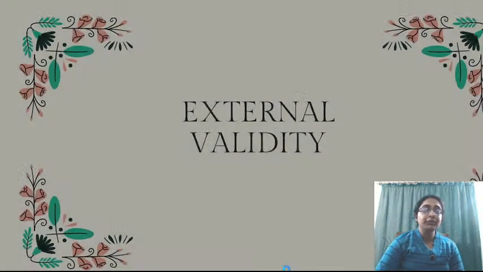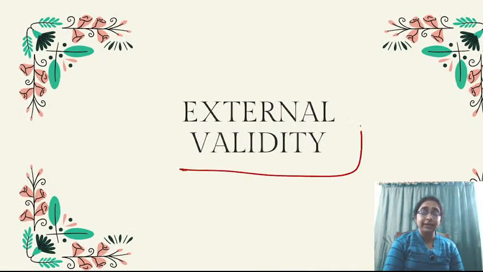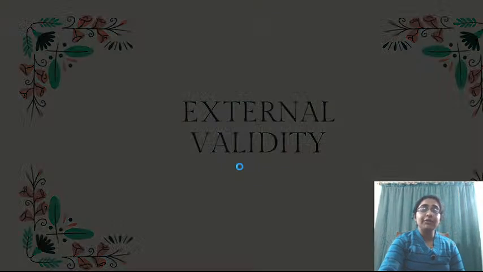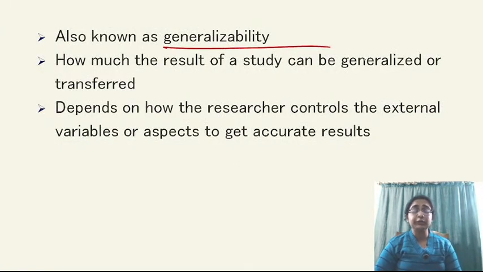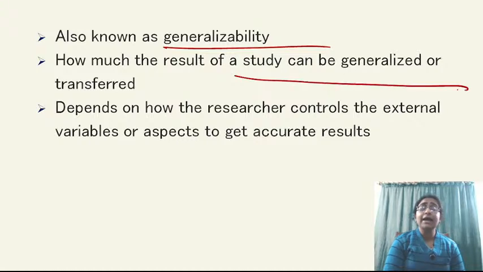Okay, moving on to next, that is external validity. What is external validity? External validity is also known as generalizability, which means that you are making the research accurately. You have done no mistake in your methodology or in your objectives, but that is your internal validity. And external validity will judge that how much the result of the study can be generalized or transferred.